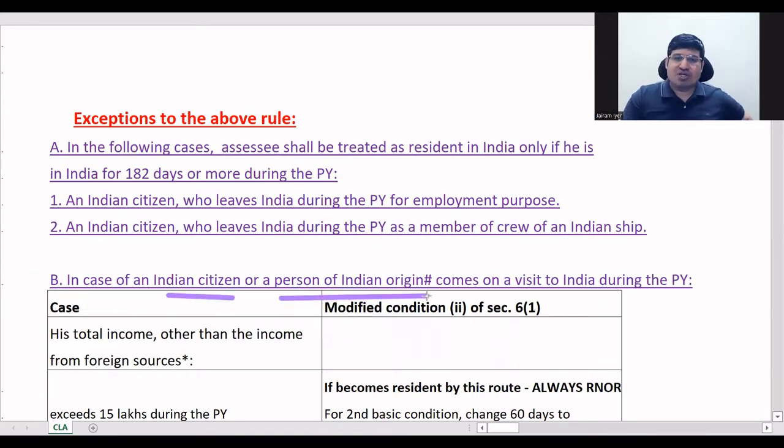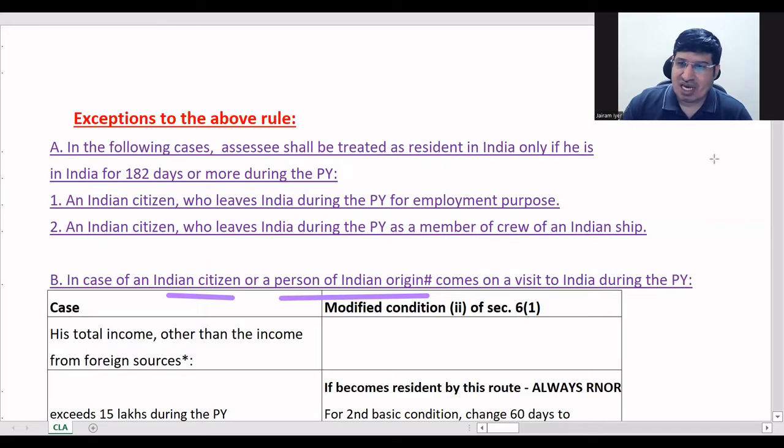A person of Indian origin is a person who, or any of his parents or any of his grandparents, maternal or paternal, was born in undivided India, that is born before 15th August 1947. Then he is a person of Indian origin. So for the second exception B, it has to be an Indian citizen or person of Indian origin.